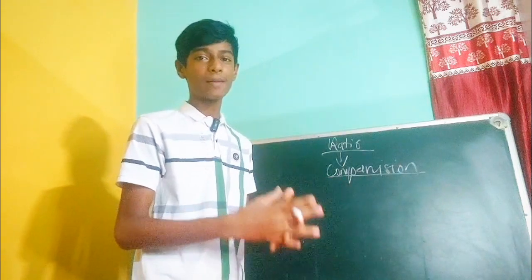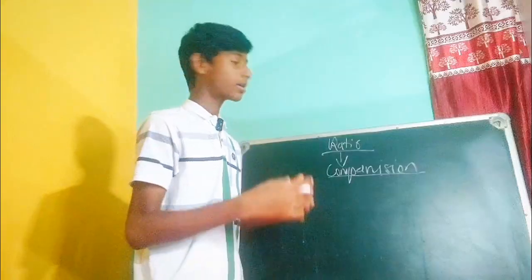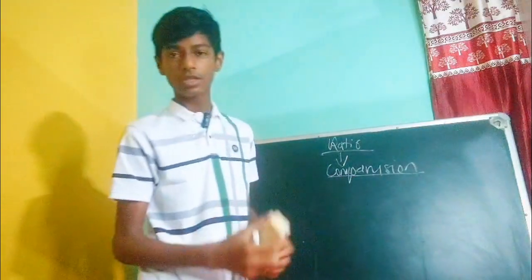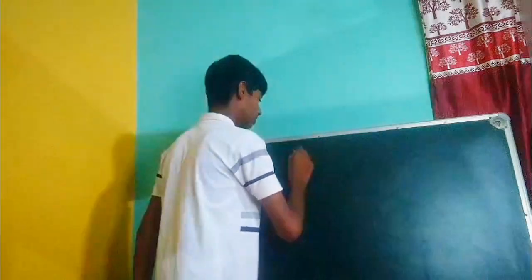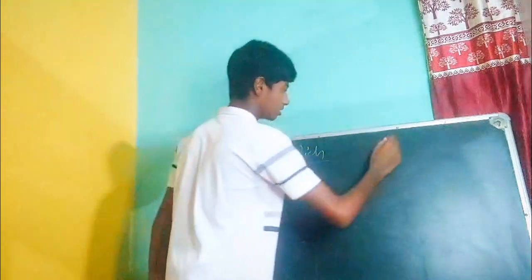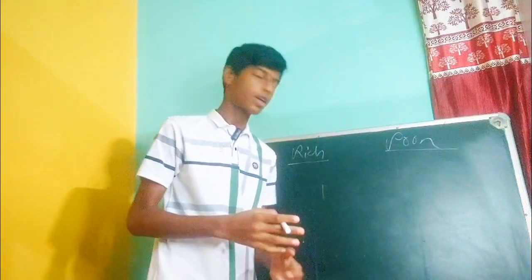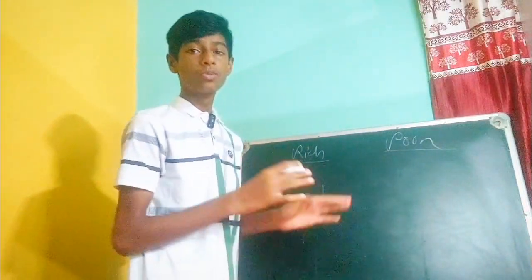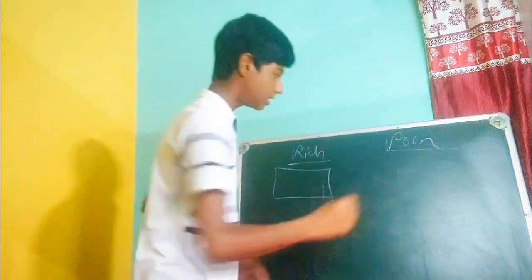So today I have prepared an intriguing example for you to teach you this comparison in an extremely easy way. So let's learn that. Think of two persons. One is rich and the other is poor. The rich has an enormous colossal box and the poor has a little box.